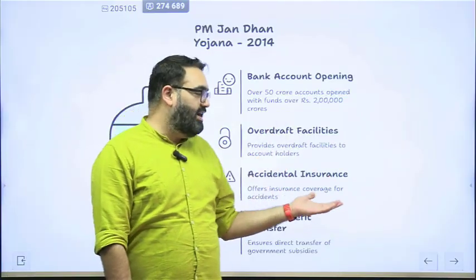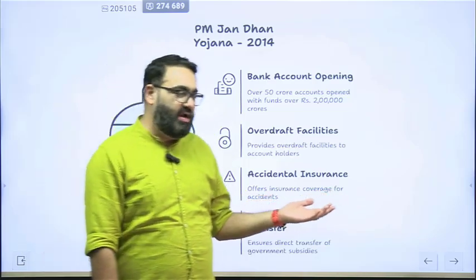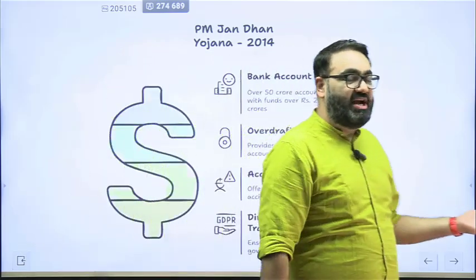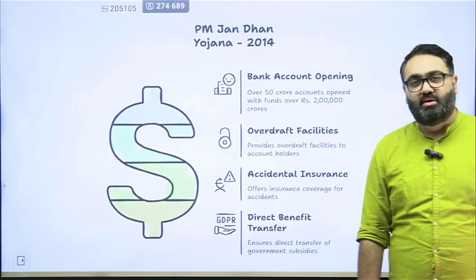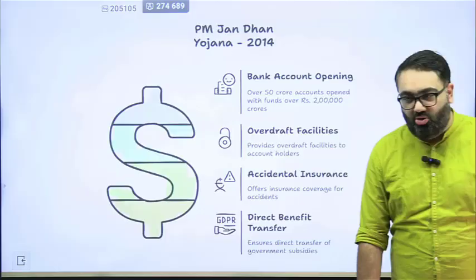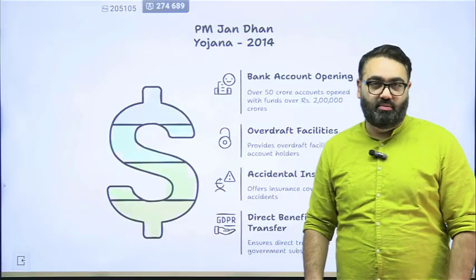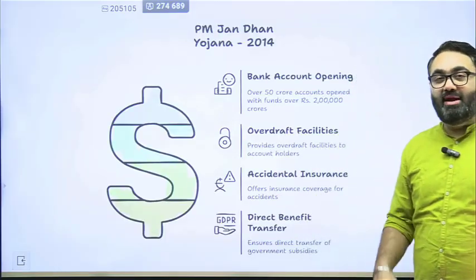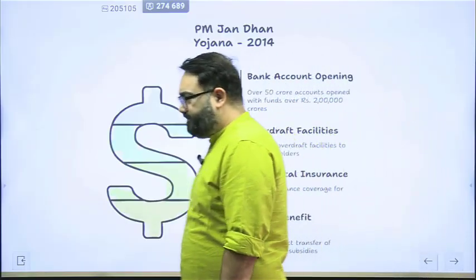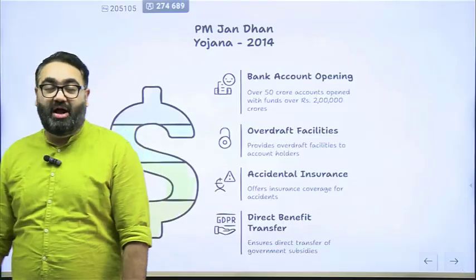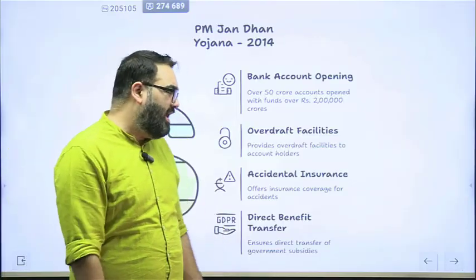Then accidental insurance the government was able to provide for. Accidental coverage was given because a lot of this population that opened up PM-KISAN accounts did not have any insurance of their own. That also came in as a support. And then direct benefit transfer, as I said in the very beginning. If the government wants to transfer money into your account, as the government does now, for example,